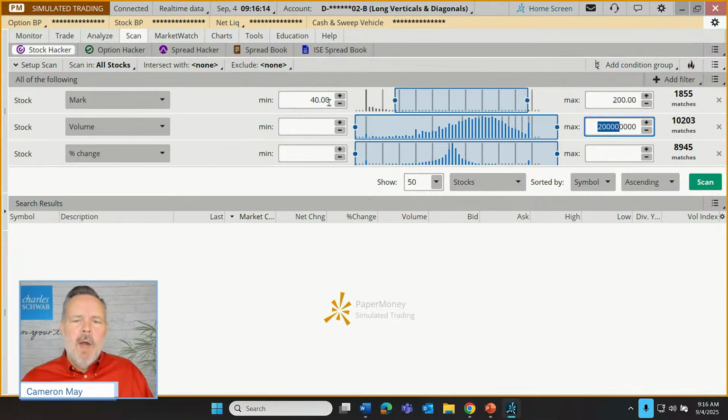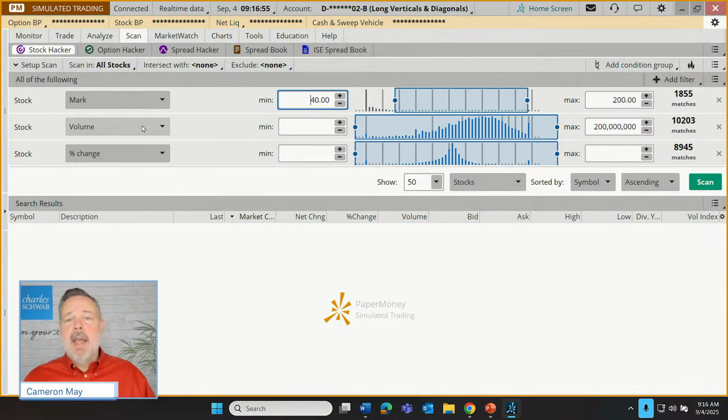We're trying to reduce the contract parameters to fit into a smaller portfolio, so a lower price per share can make sense. Why not just go even lower? Very low price stocks tend to be more volatile, which can introduce more risk. They also tend to have wider spreads between the bid price and the ask price of their options, which can lead to issues with pricing and trading. Also, there just aren't very many choices in the options chain, not many available strike prices. So for that logic or any number of other reasons, let's go for a range between $40 and $200.